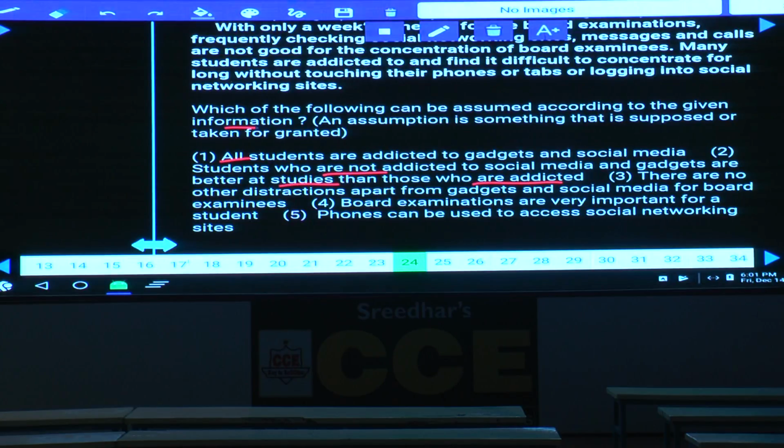With only 1 week left over, if these people will go through these mobiles, their performance will be very, very bad, isn't it? Their performance will decrease. Hence, according to this person, those who are operating these mobiles, their performance will be bad. But whereas, that means according to this person the belief is that those people who are not accessing these will be better than this one, isn't it? Hence what is your answer here? Only 2. Question number 24.